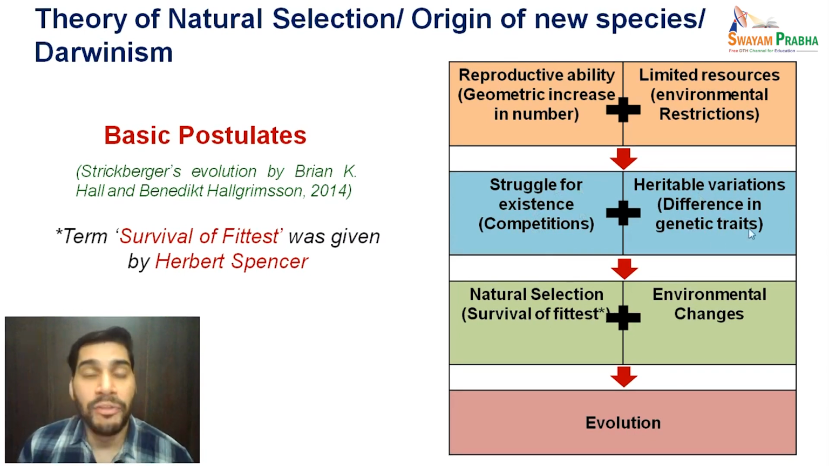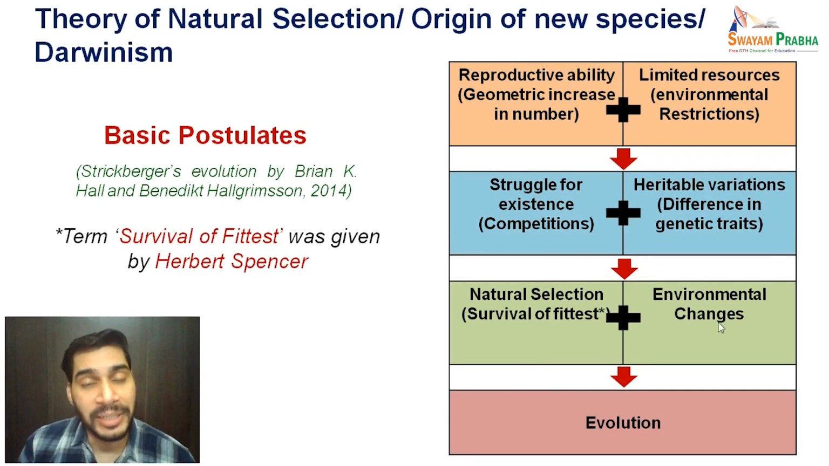Along with the heritable variations, meaning the differences in genetic traits, as you might be aware from the last lectures, we talked about variations as the raw material of evolution. So in the light of variations already existing in the population, there operates the phenomenon of natural selection, which we commonly know as survival of the fittest, though the term was not given by Darwin but by Herbert Spencer.